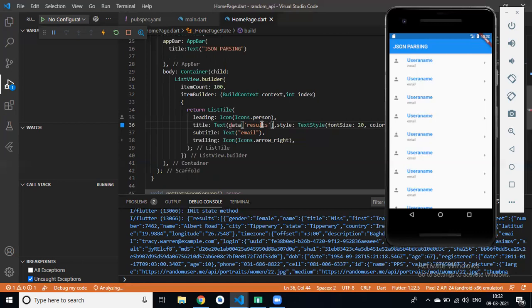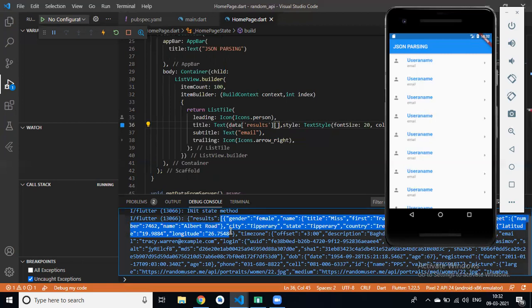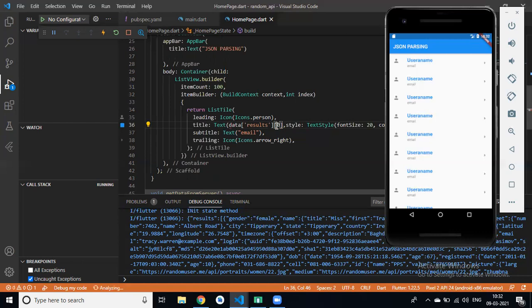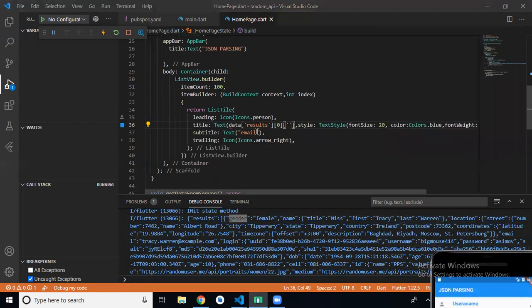And in the position of 0, basically this is an array, right? We can see this is the array. And then if I display gender, this is basically map data, meaning key value, right? And if I refresh this,